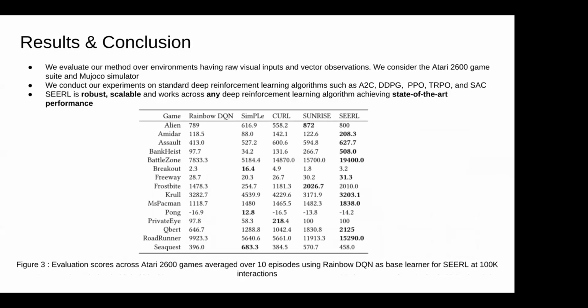The sample efficiency in SERL comes from generating multiple policies from a single training run in the learning policies framework, and from reusing trajectories during training to find a subset of policies in the policy selection framework. As you can see in the table below, SERL achieves state-of-the-art performance in 9 out of 15 games against state-of-the-art deep reinforcement learning algorithms. For more details, please refer to the paper that has been accepted at AAMAS 2021.